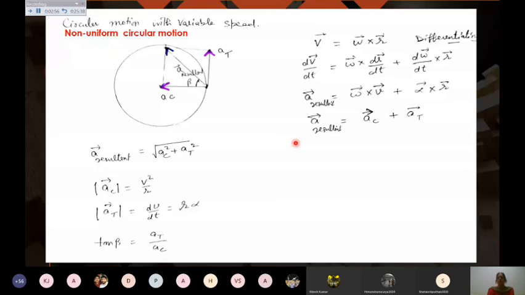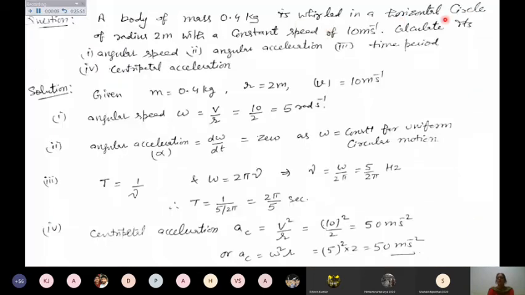You can see a simple question. The first question I have taken for you: a body of mass 0.4 kilogram is rolled in a horizontal circle of radius 2 meter with a constant speed of 10 meter per second. Calculate its angular speed, angular acceleration, time period, and centripetal acceleration. In the question, the mass is given as 0.4 kg, the radius is 2 meter, and the speed is 10 meter per second.